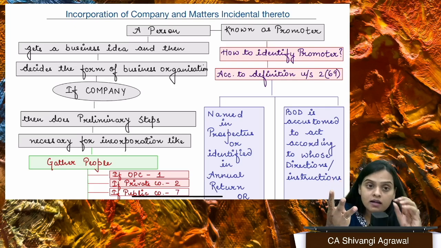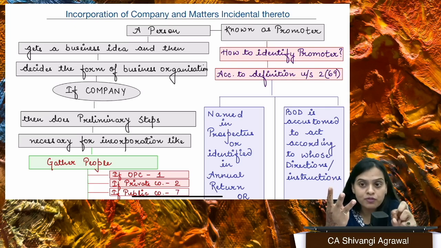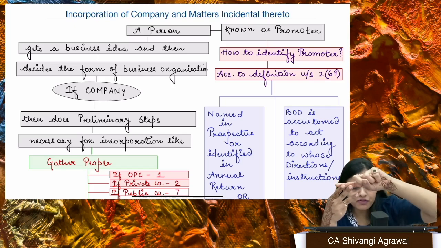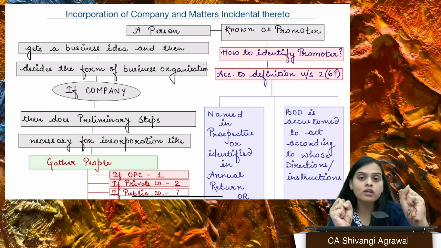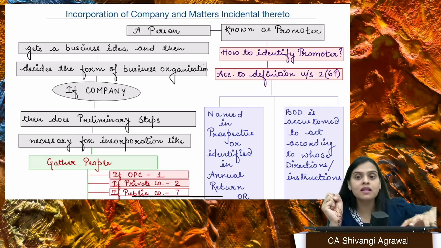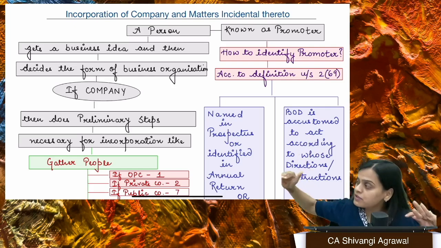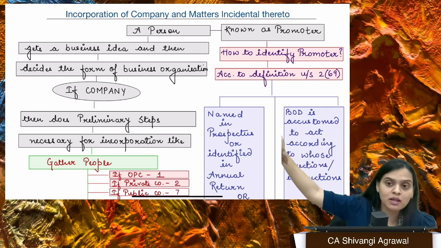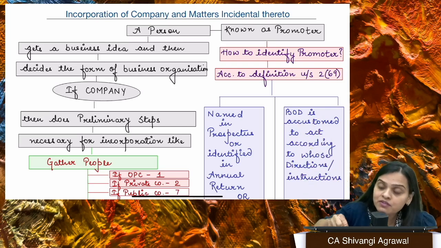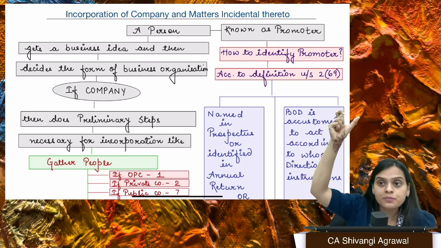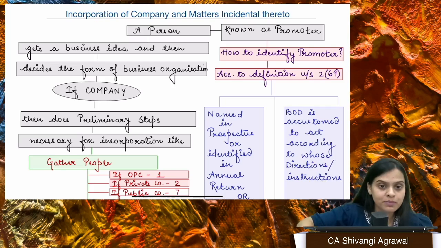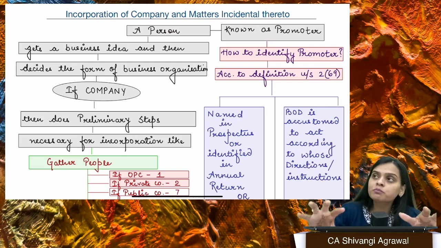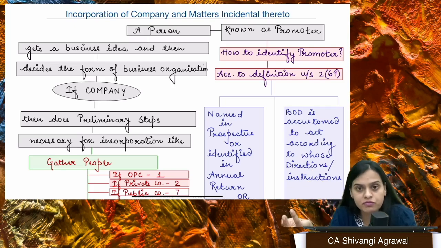So a company may be formed for a lawful purpose. These are the 3 categories of companies which can be formed. And if you want to form a company, all you have to do is subscribe the name to the memorandum, comply with all the requirements which are given under the Act, which basically we read in section number 7. So in section number 7, we read the detailed procedure of incorporation of a company. Section 3 only tells us how a company may be formed. So it tells if you comply with all the requirements, a company will be formed.